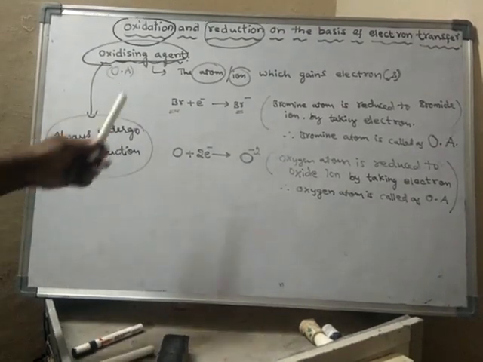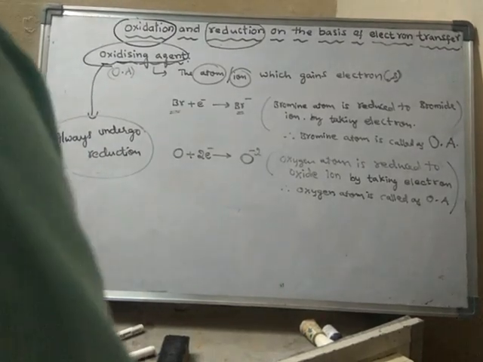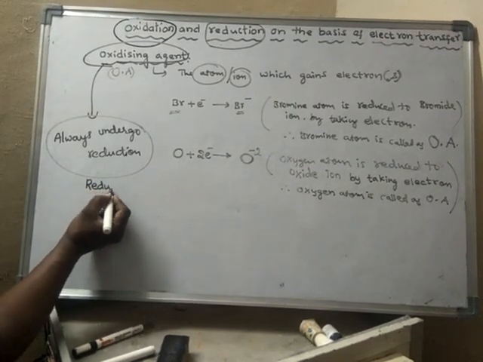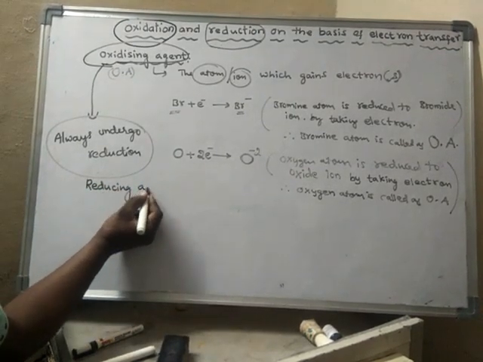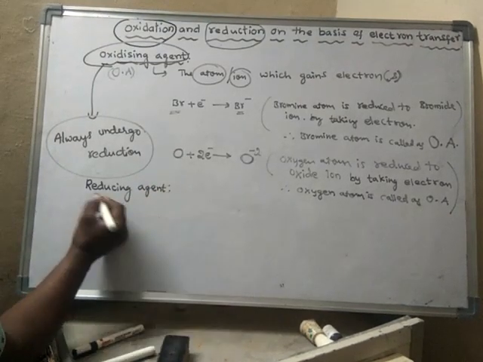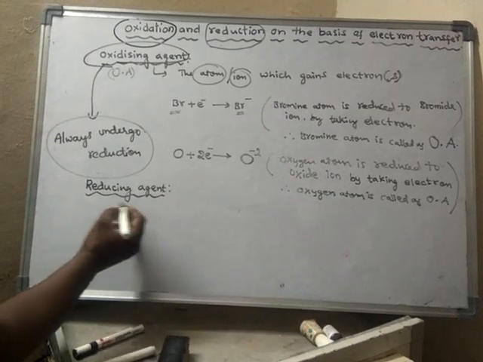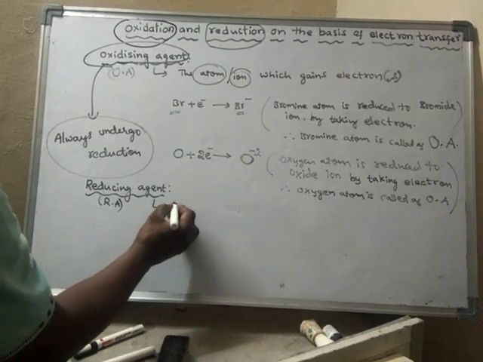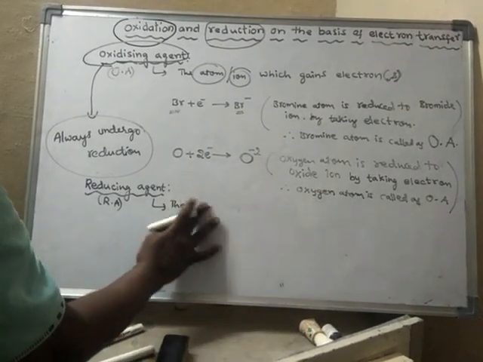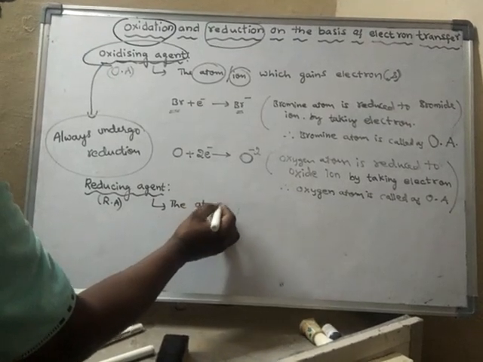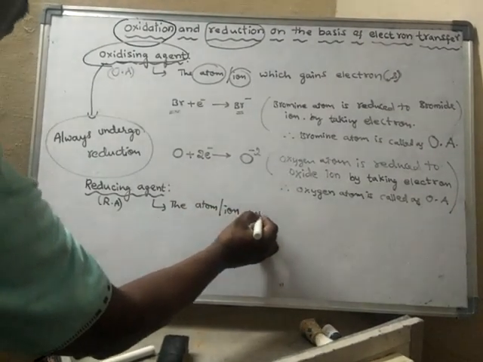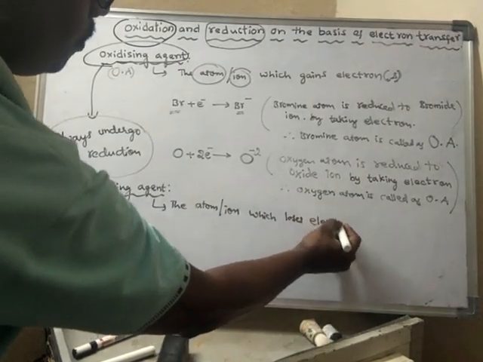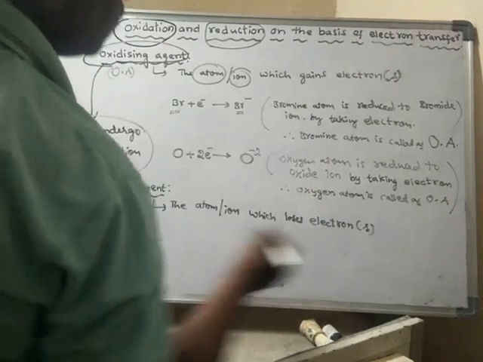In the same way, what is reducing agent? This is also another term. Generally it is denoted with RA. So what is reducing agent? It may be the atom or ion which loses electron or electrons.